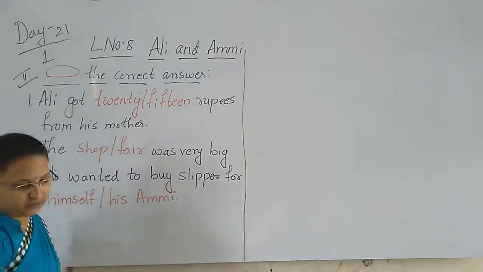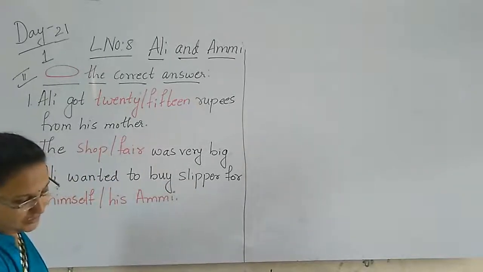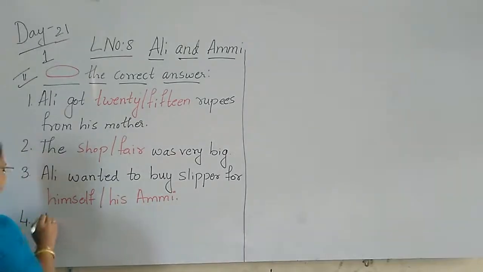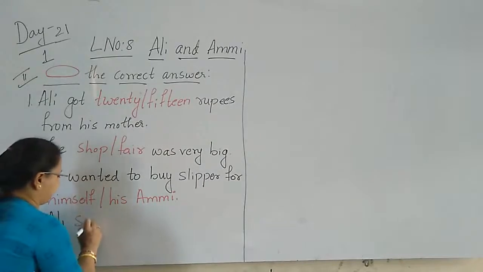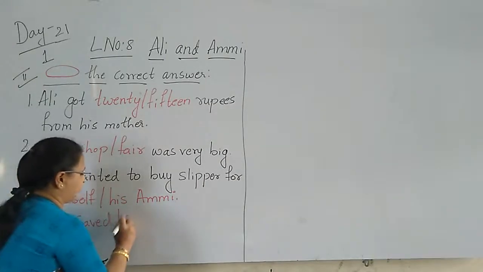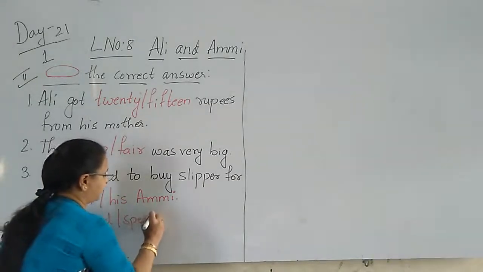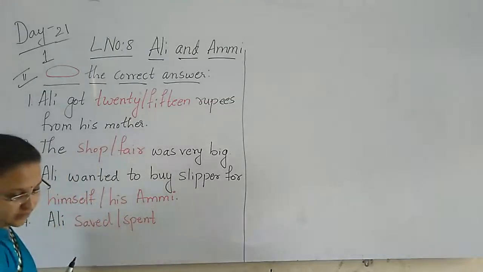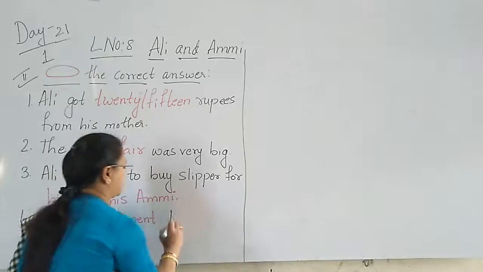Or Ali saved or spent the money. Fourth one is what, children? Ali saved or spent the money.